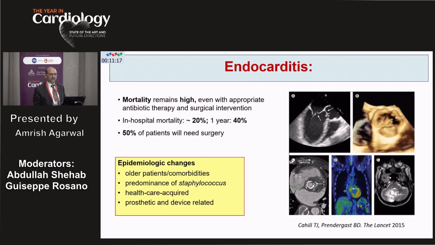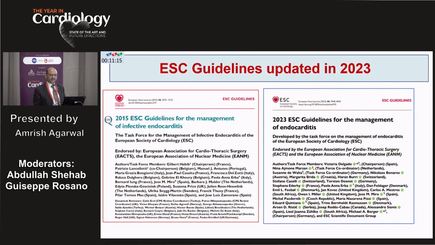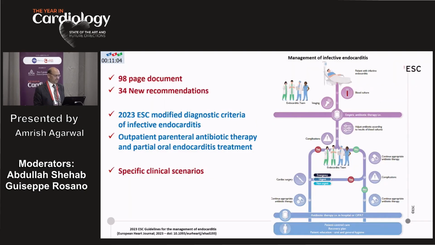So the European people came out with the guidelines in 2015, and then after nearly 8 long years, they came with the really updated guidelines. Today, in the next 10 minutes, we're going to discuss what is new in the guidelines as compared to the 2015 guidelines. This is a big document. It's a 98-page document. It has got 34 new recommendations.